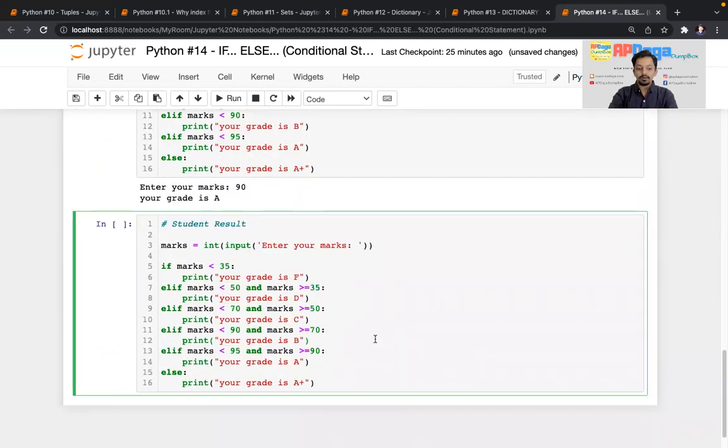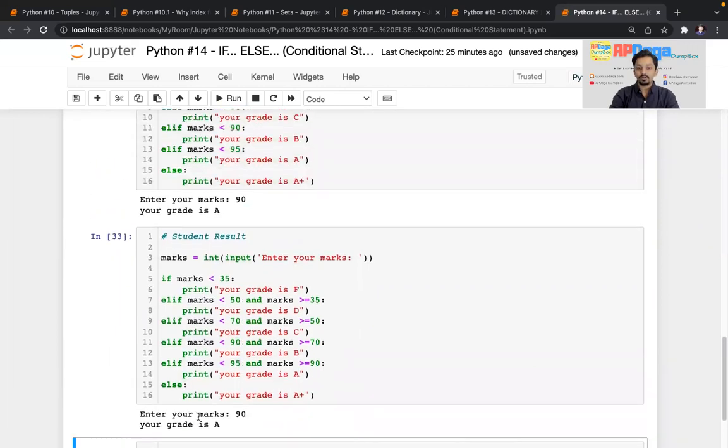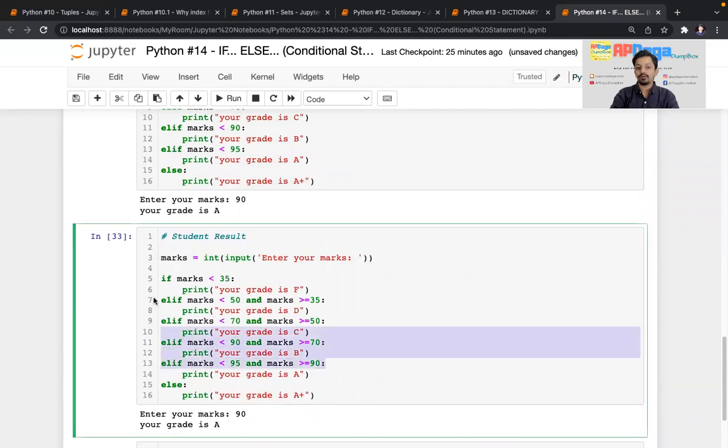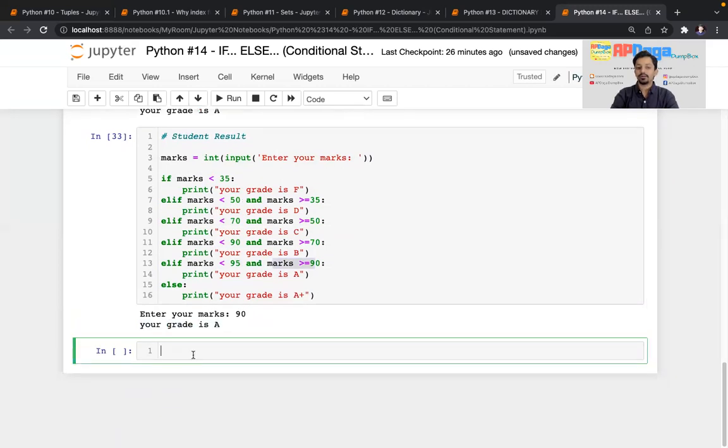And if I make the same thing here, if I write 90, it also gave me A. We have, for the safer side, written each and everything over here. It checks both the conditions. So if you check here, whether the marks are less than 95, right? Whether marks are greater than or equal to 90, right? Both the conditions are true. That's why your grade A is printed.